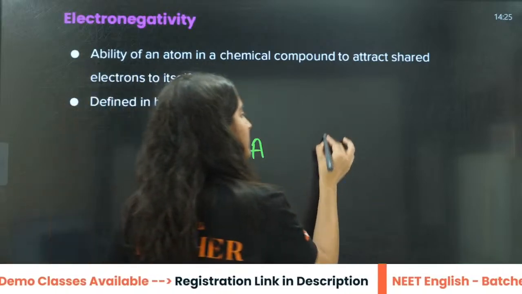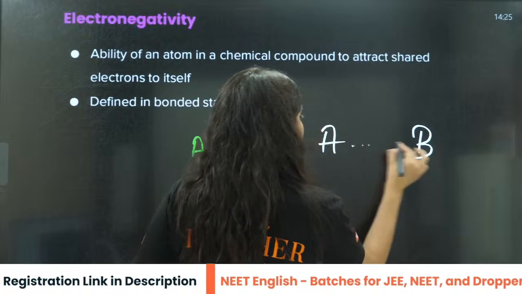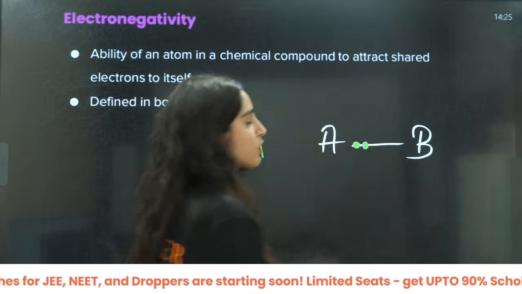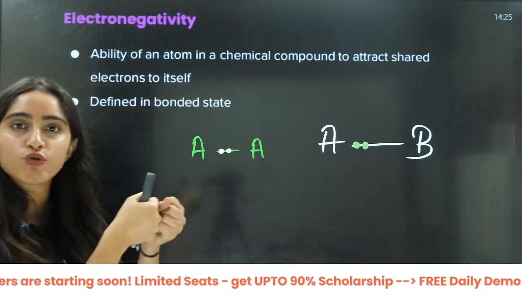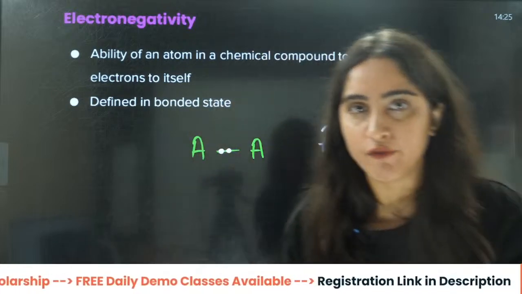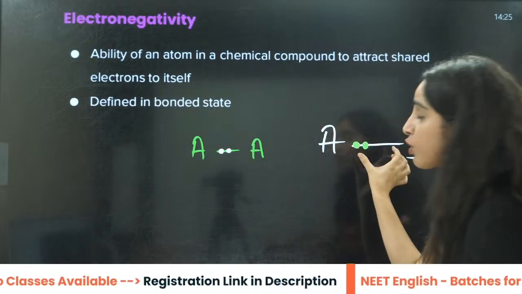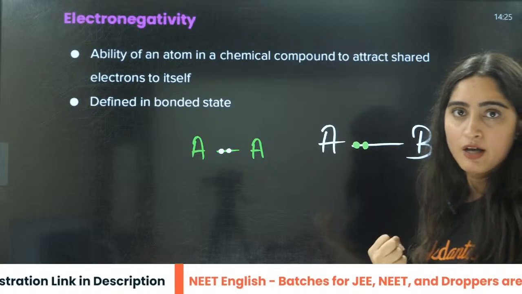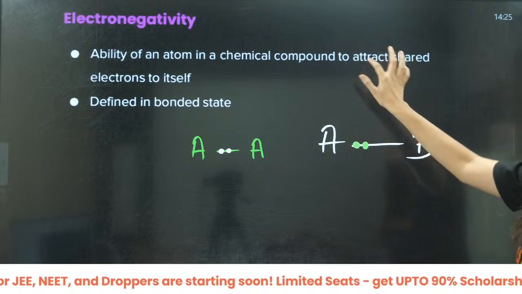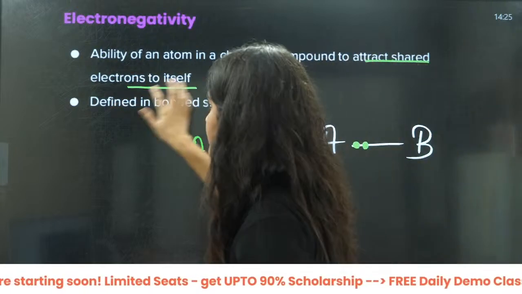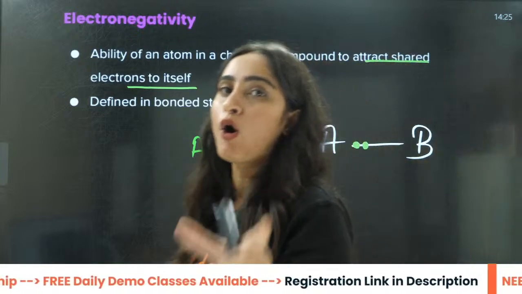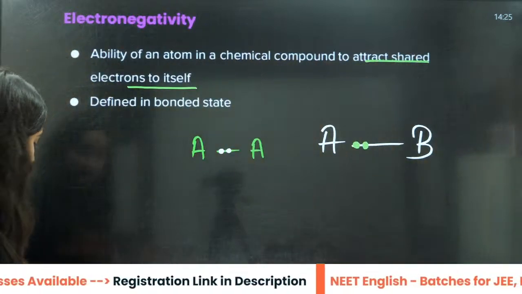But what if this happens that this is A and this is B and the strength of A is more than B? So what will happen? A will pull the electron with more strength, right? So that is basically what we call electronegativity. That is, in a shared pair of electrons, to pull the electron, right? That is called the electronegativity. Ability of an atom in a chemical bond to attract a shared pair of electrons to itself. It is called the electronegativity. It is there in the covalent bonds, we can see that, right?